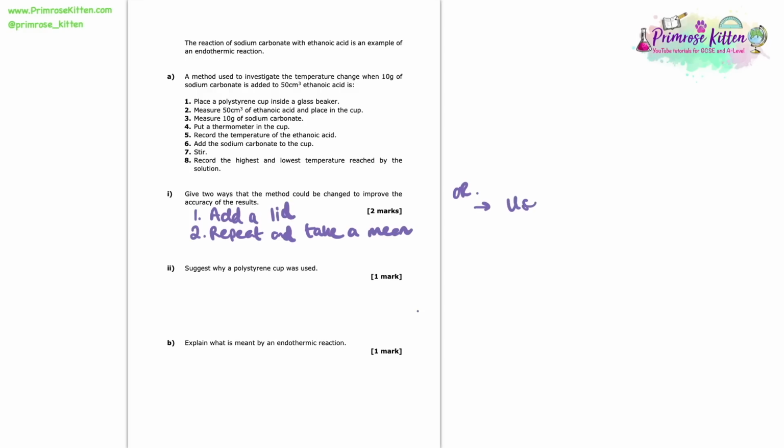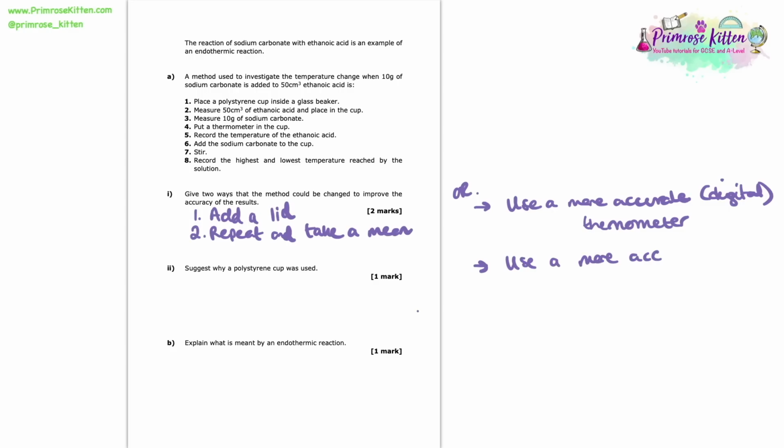Alternatively, some other things you could have said instead. Maybe you could use a more accurate thermometer, perhaps a digital thermometer if we've used an analog one. Or alternatively, on a very similar theme to that, we could use a more accurate balance. Of course, you can see that we're measuring 10 grams of sodium carbonate. What about if instead we had 10.0 or 10.00? Now that would be an example of a more accurate measurement where we've got it to more decimal places. So using a more accurate balance would also be a great way that we can improve the accuracy of our results.